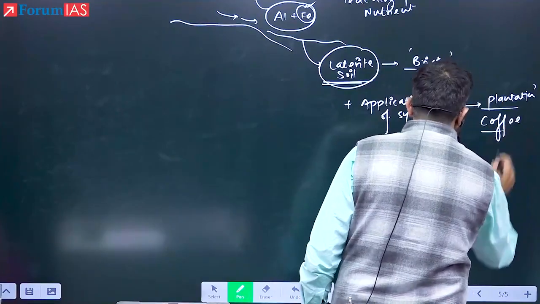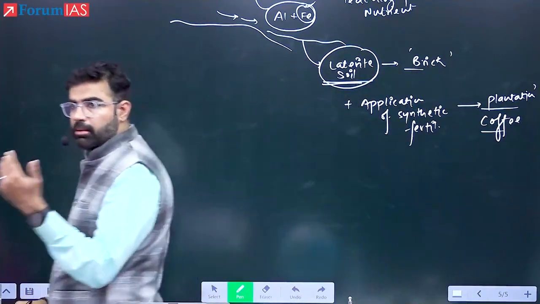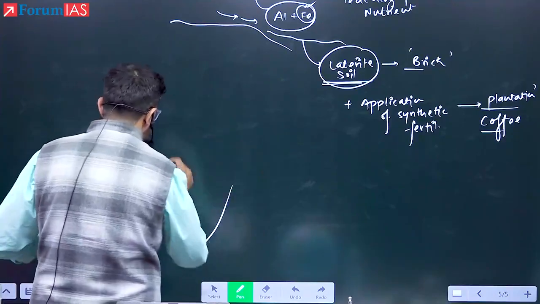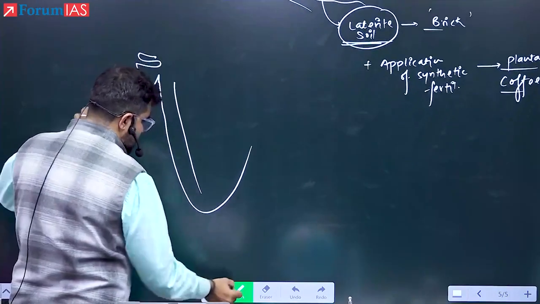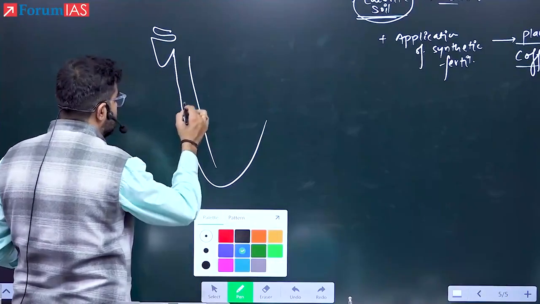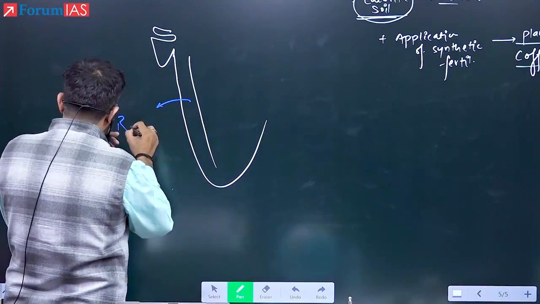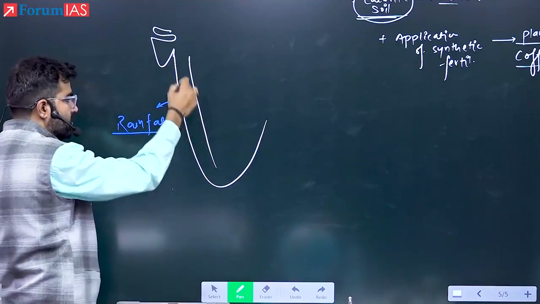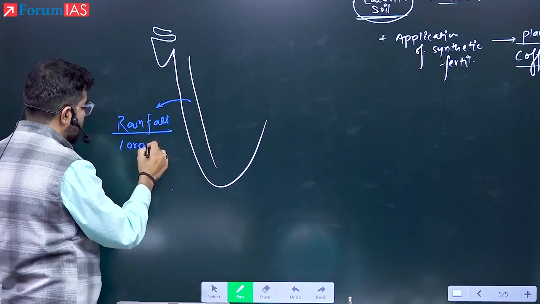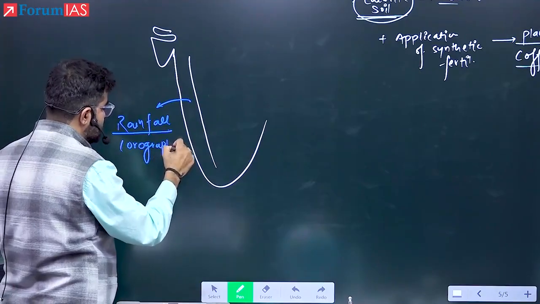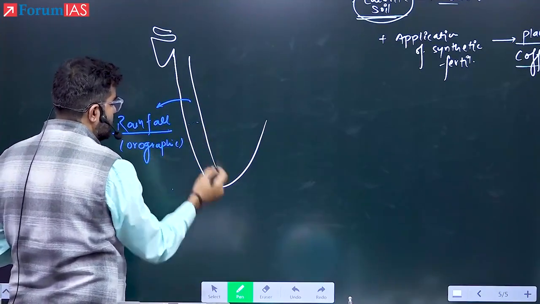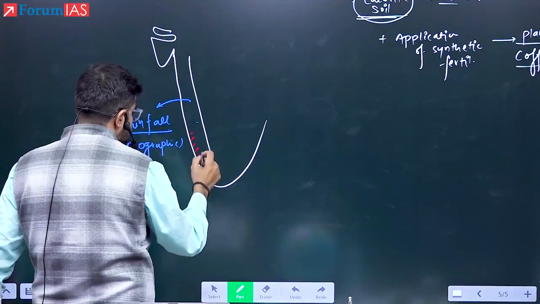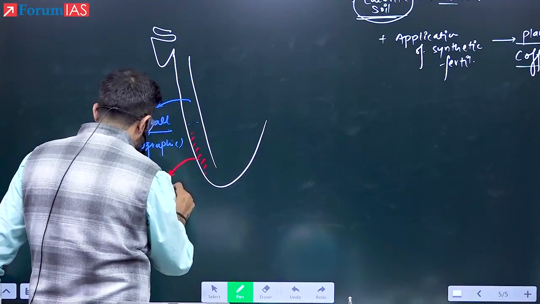Now see here, if I show you this kind of soil, I'm not talking about rainfall, only soil I'm talking about. Let's say this is the Western Ghat area. Also, this side of the Western Ghat, you will have very high rainfall, yes or no? I'm not talking about convectional rainfall. Which kind of rainfall is it? It is orographic in nature, but the rainfall is very fast. And because of this rainfall here also, what kind of soil is found? In this area also, which soil is it? Laterite soil.